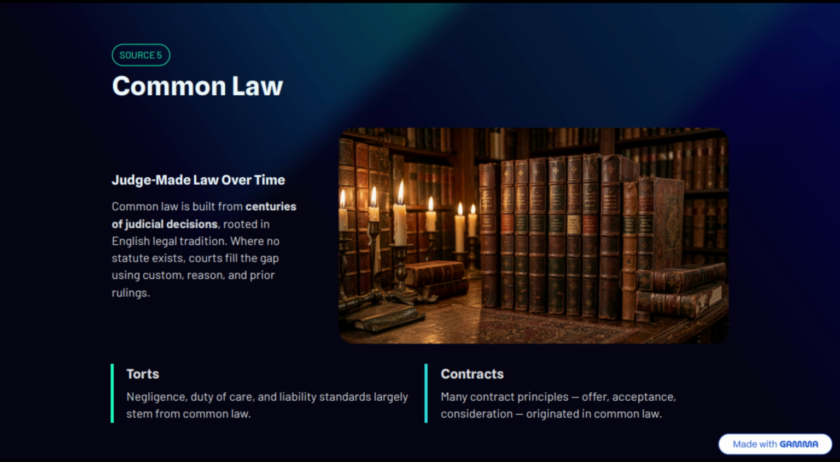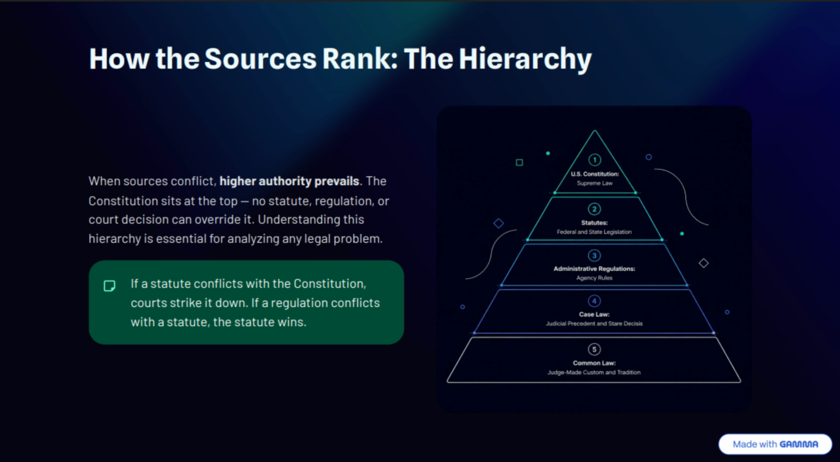The fifth source is common law. Common law developed through customs and judicial decisions over many centuries. Unlike statutes, common law is not created by legislatures. Instead, it evolves through court decisions and traditions. Many principles of contract law, tort law, and property law have their roots in common law. Even today, common law continues to influence American legal systems.